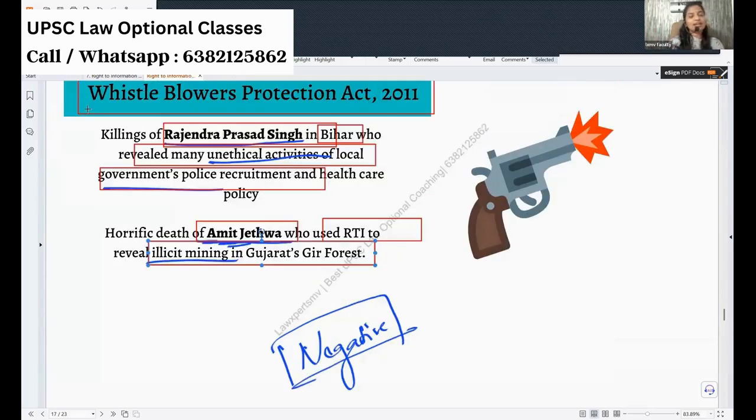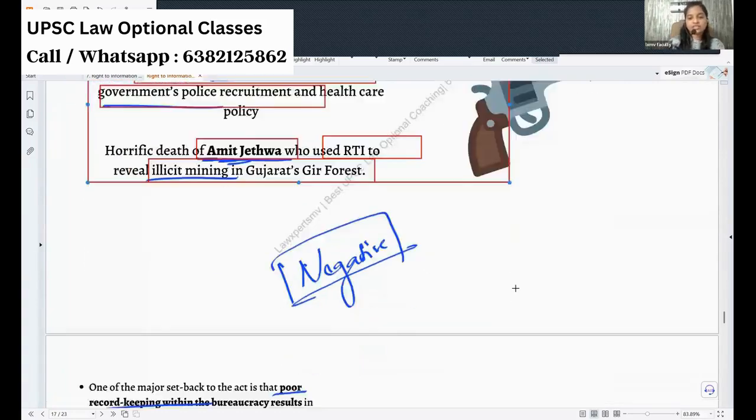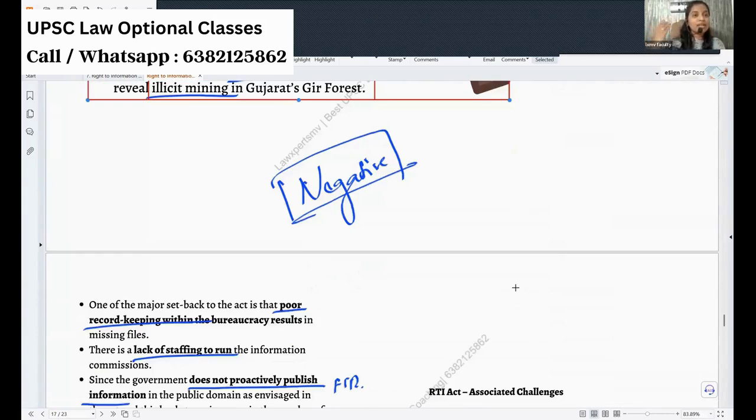Okay. People, I'm not putting any negative thing in your mind, but this is what is happening. As a civil servant, your answer should not only reflect knowledge, it should also reflect what happens in the current scenario. So do mention these things if possible. That is important. Negative things about the RTI Act, very active. You're going to dig up something, it becomes negative for some people.